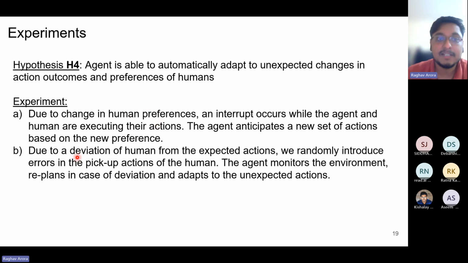The second experiment is when the human deviates at the level of actions. Initially the agent expects the human to perform a given set of actions, but when the human deviates from those actions, we want the agent to monitor when the human has deviated, and we also want the agent to adapt to those deviations, and the agent adapts through replanning.